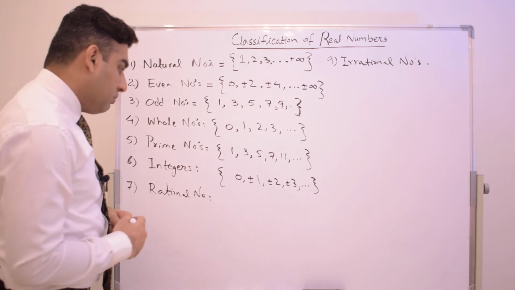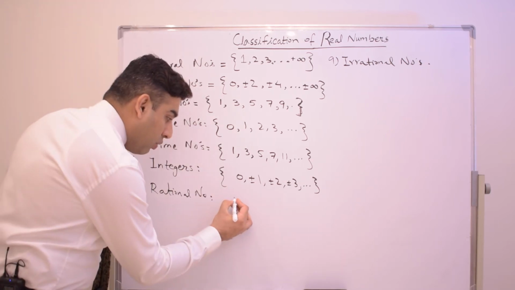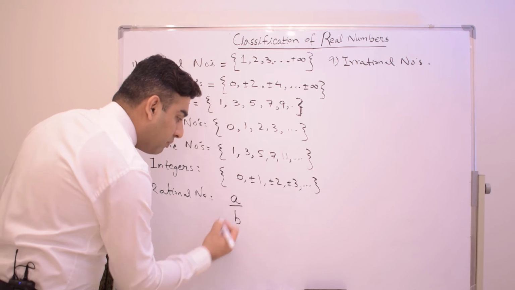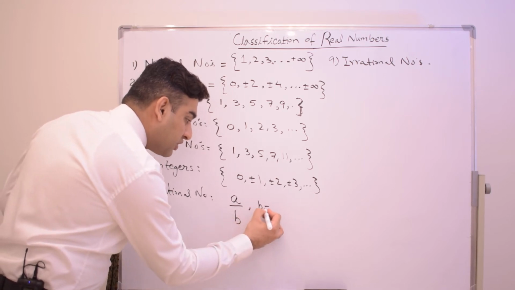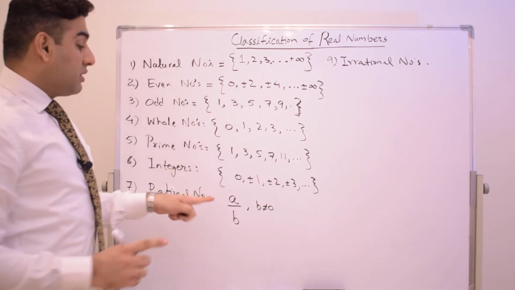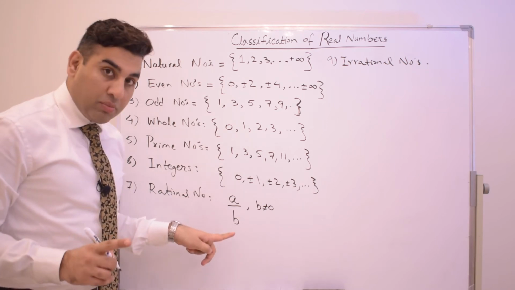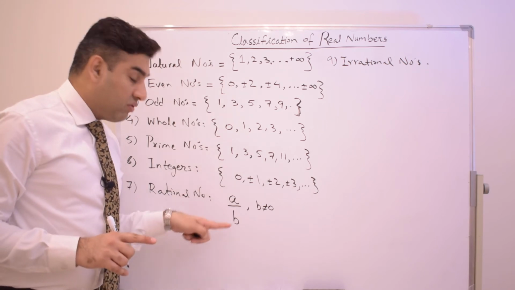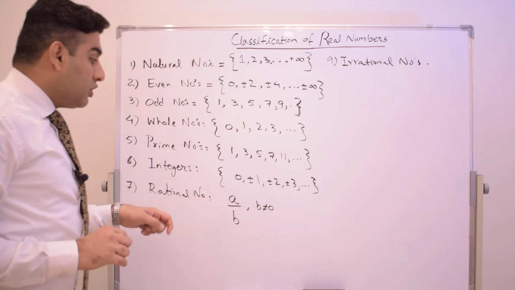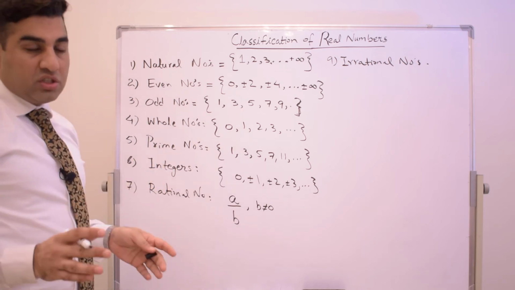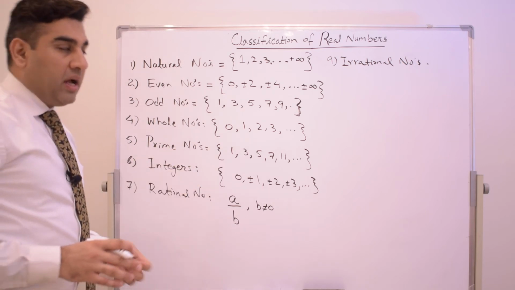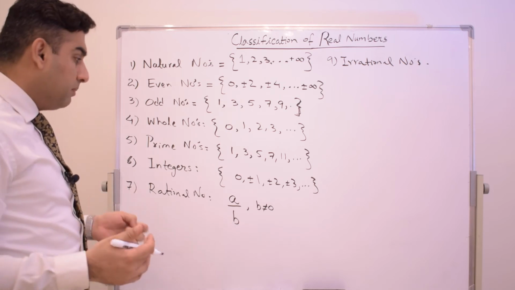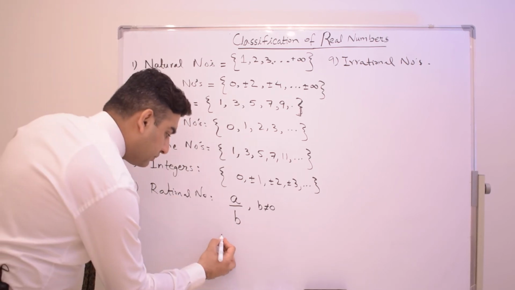Rational numbers are those numbers which can be written in the form of A over B, where B must not be 0. I mean the denominator must not be equal to 0, because if it becomes 0, the fraction goes to infinity. So rational numbers are those which can be written as A over B, and decimal numbers will come too. But what kind of decimals?